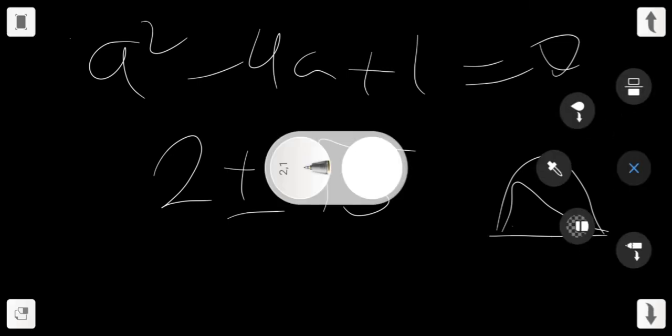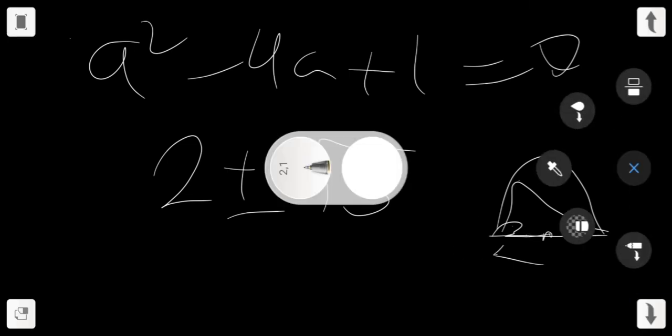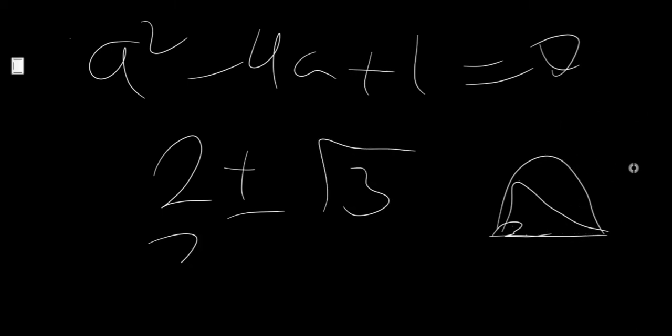But 2 minus square root of 3 will be a bit closer than the center, right? So it will be to the left of the center and nearer to point A. And this is why you need to choose 2 minus square root of 3.